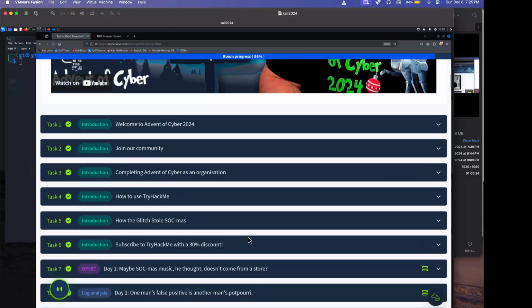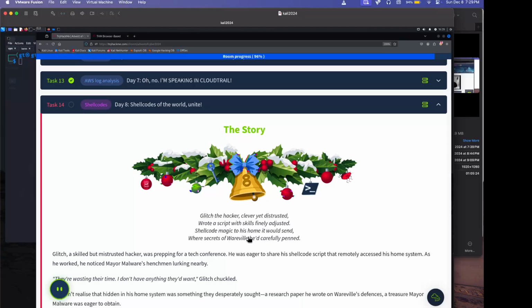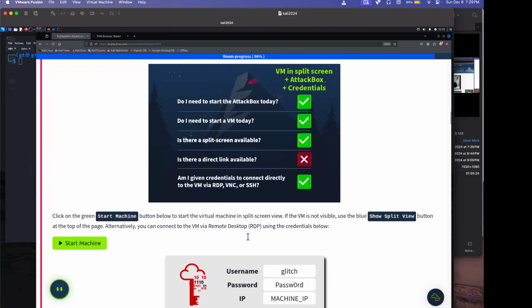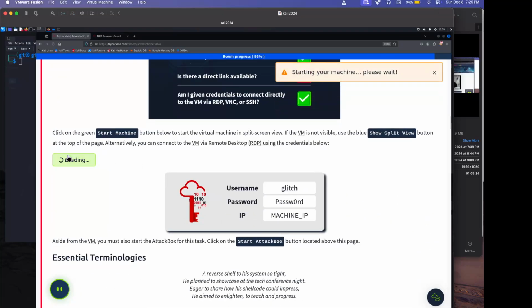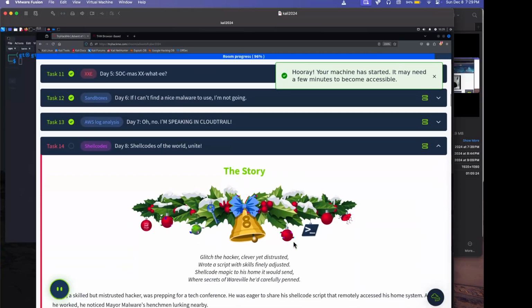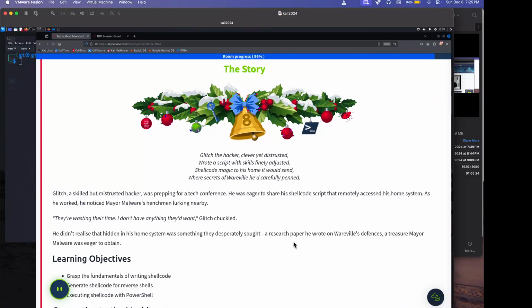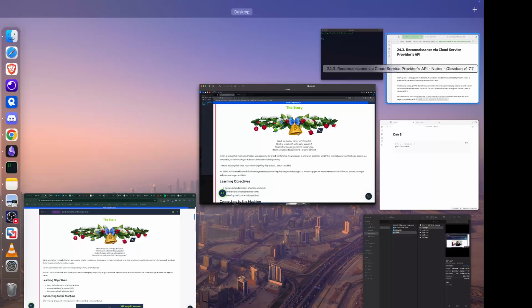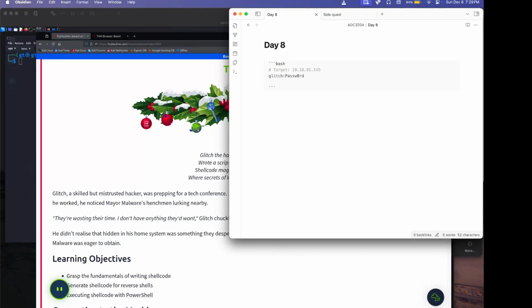So today, it looks like the challenge is about shell codes. I wonder, will we be writing some shell codes or will we be reading some shell code? Something I should say is I found a lot of joy reading the most recent, I think I talked about it on the first video, the TCP/IP guide. It just makes so many things click and I cannot not recommend it. So if you can, grab the book or watch the video because it's just so helpful.